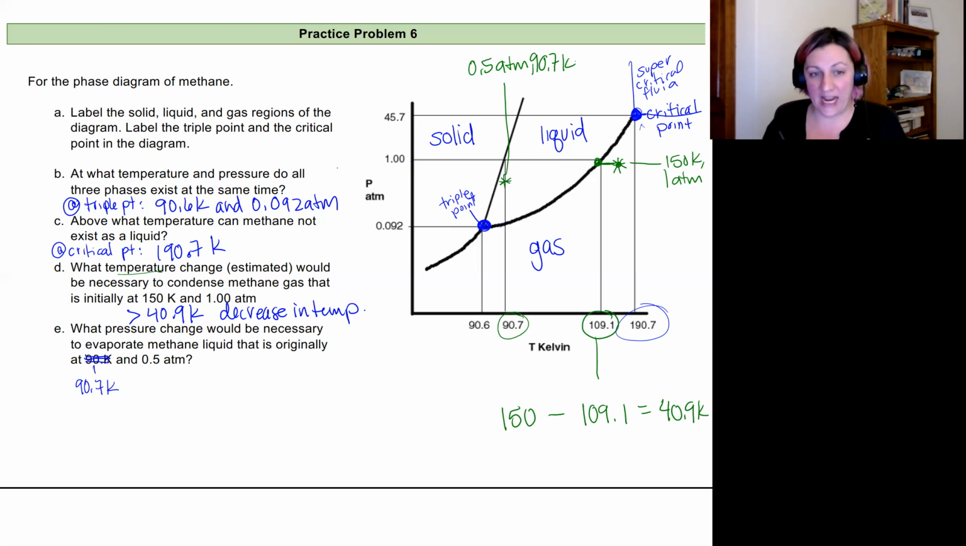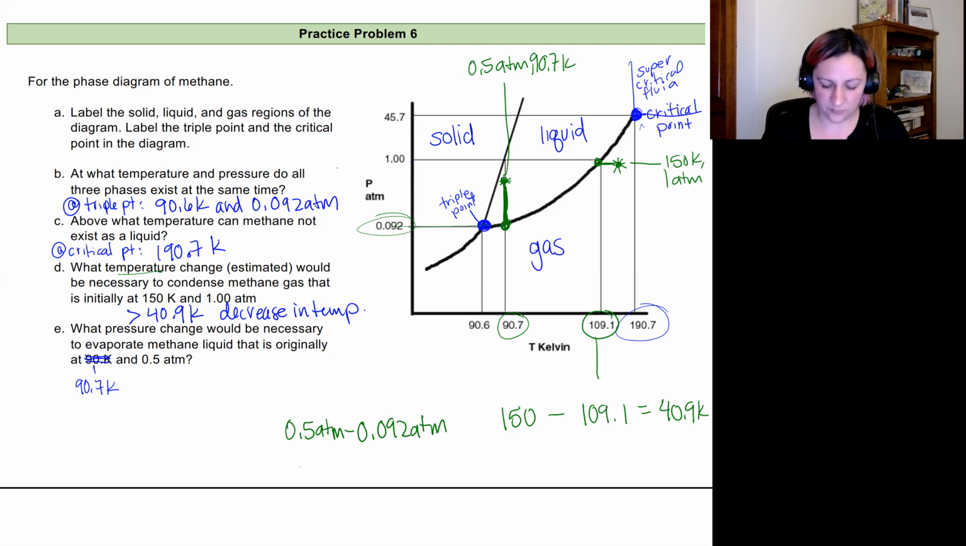So for a pressure change to evaporate this liquid, we really need to look at what is the change that's going to go from here all the way down to this liquid-gas phase change right here. So it looks like that actually occurs pretty close to this 0.092. So we're going to estimate it's around there. Again, we're just estimating. And so for this one, we're really going to be estimating our 0.5 atmospheres minus 0.092 atmospheres. So it's going to give me something like 0.408 atmospheres change.